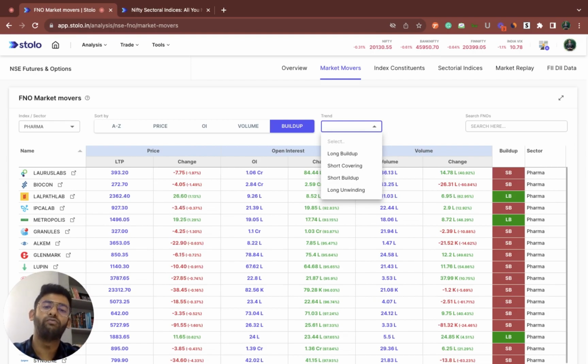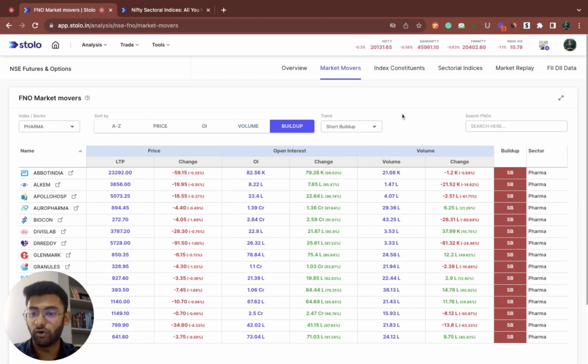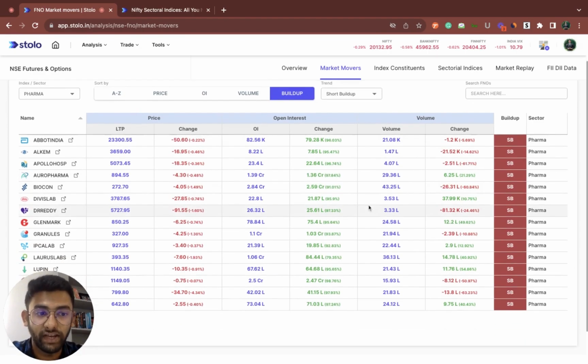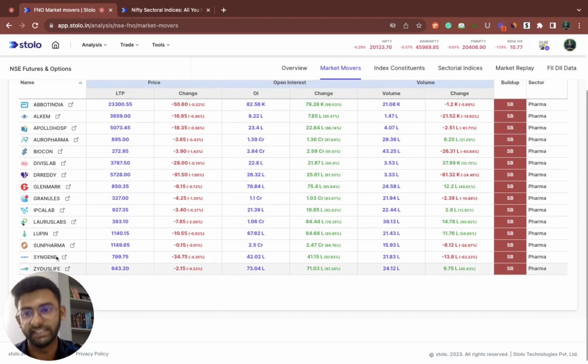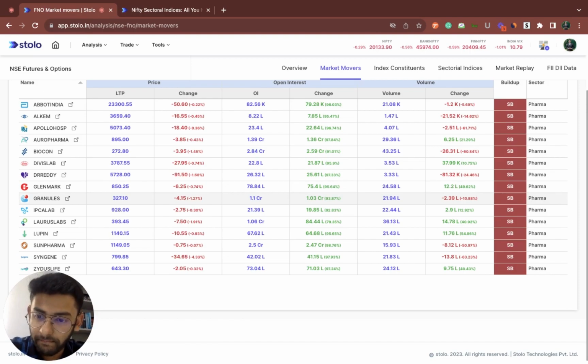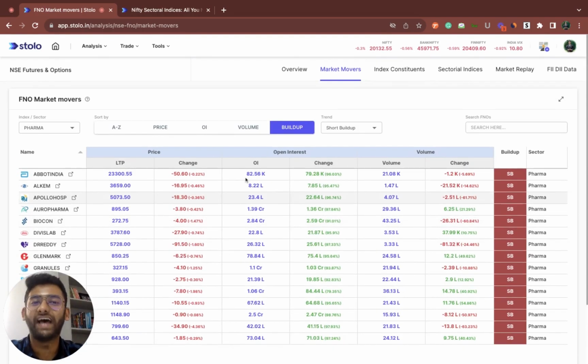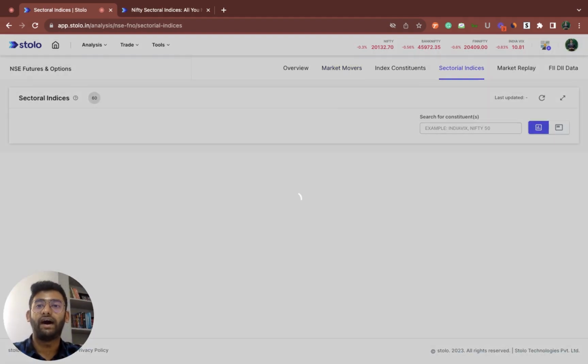Now that we know we are bearish on the index, we would choose nothing but a short build up, right? With a short build up, you know that your OI is going high whereas your price is going downwards, right? Based on that, you can filter out all the stocks that have a short build up inside the pharma sector, right? And now it is filtered down to these stocks. Based on this, you can trade that particular stock. Because you already know that the entire index is going downwards, you can trade that particular stock and take advantage to make profits off it, right? So that is the entire idea of sectoral